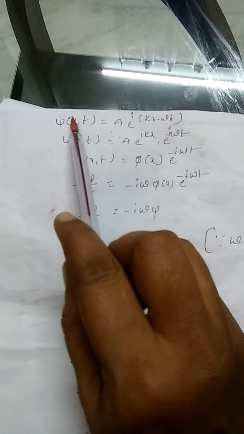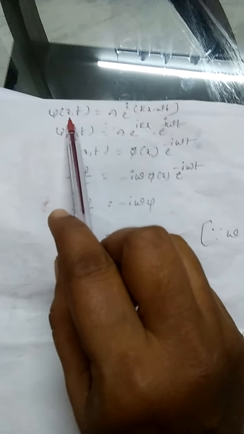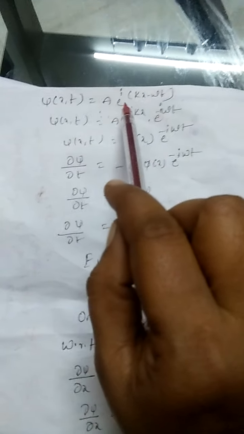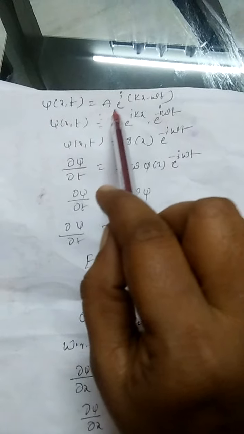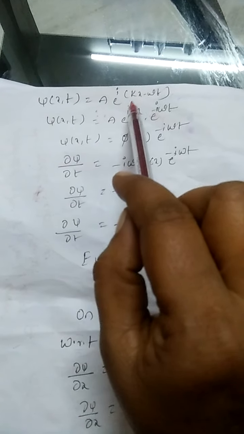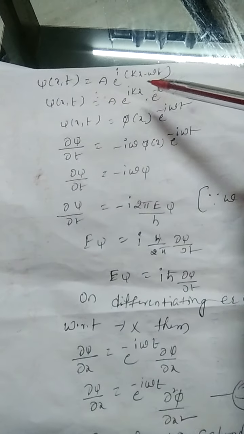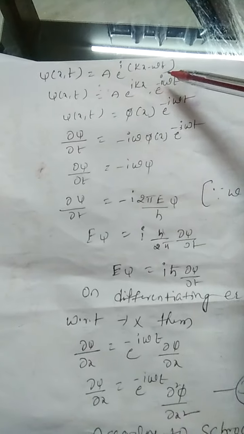The wave function is defined as psi of x comma t equal to A e to the power of i(kx minus omega t), where i is the imaginary unit, k is the wave constant, and omega is the angular frequency.